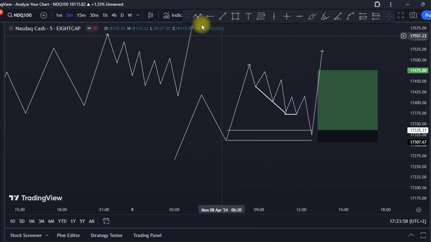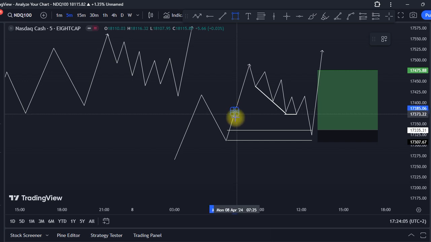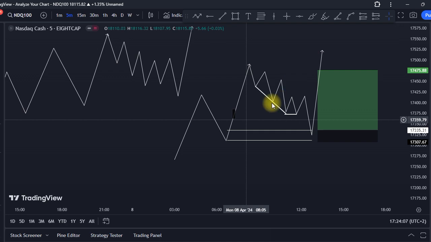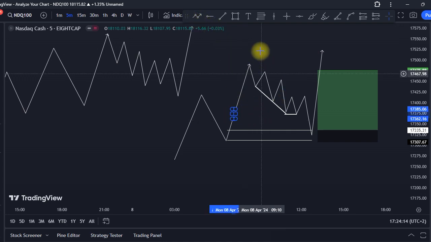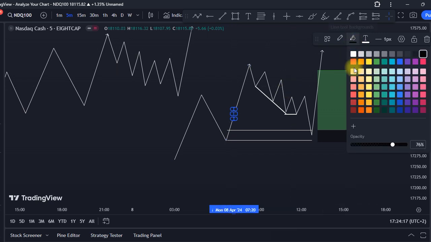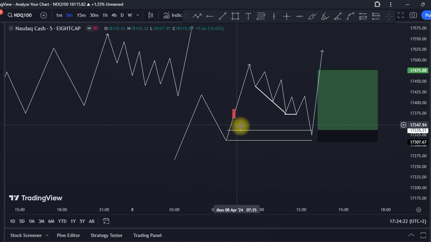Okay, so another thing is we can have an order block. Let's say we have a candle that is an order block around this area. This candle can also give us the idea that we are going to be buying from this level, but it can also be misleading because let's say for example we have two points of interest. We have this order block and then we have another order block.